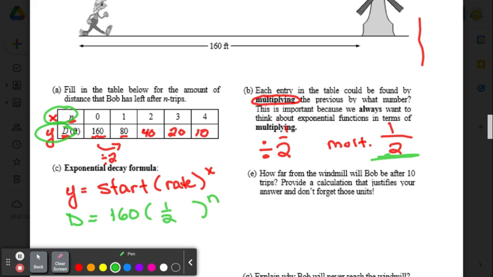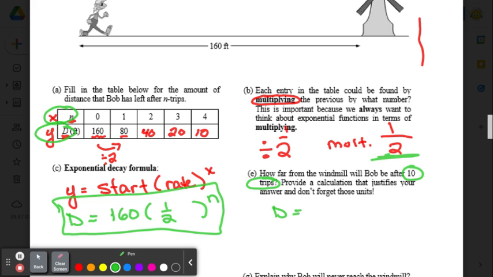Now part D, or my bad, there is no D, part E. How far from the windmill will Bob be after 10 trips? Provide a calculation that justifies your answer, and don't forget the units. So we're talking about feet. So see if you can use our equation over here to find out how far he would be after 10 trips, and write what you get on the side in Edpuzzle.